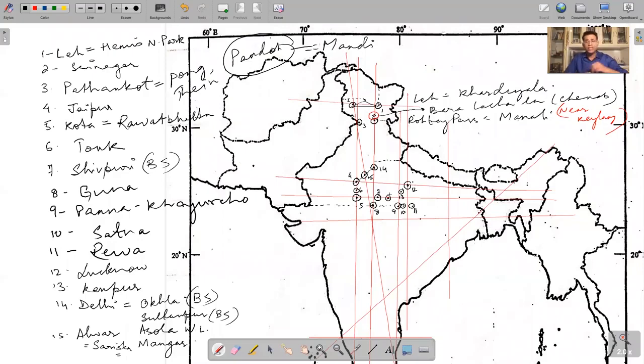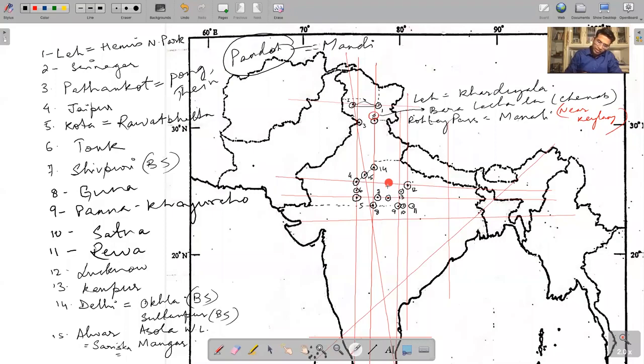There are historic temples here. You can also mark it at Jhansi more or less. So this is Kota. Along the Kota line, remember we have Shivpuri. Along the Kota line we have Jhansi. This is Jhansi. And do you know where Gwalior is? Once I have Shivpuri, I have Jhansi. Gwalior is just north of Jhansi, below the Jaipur line.